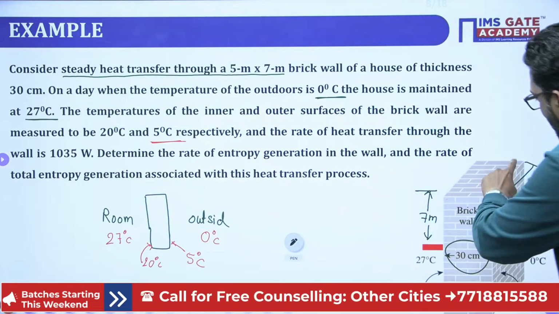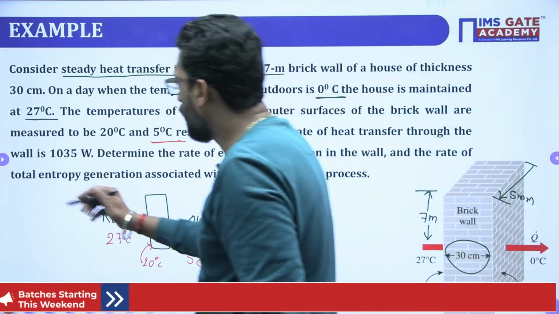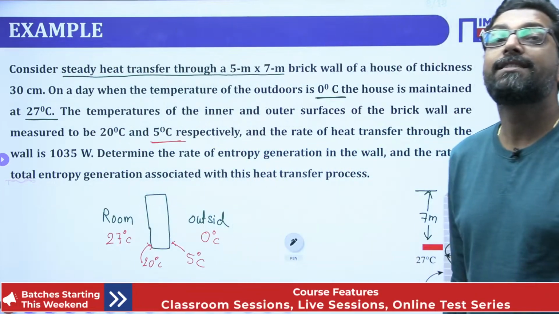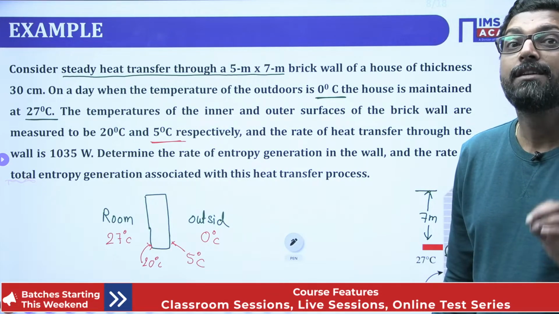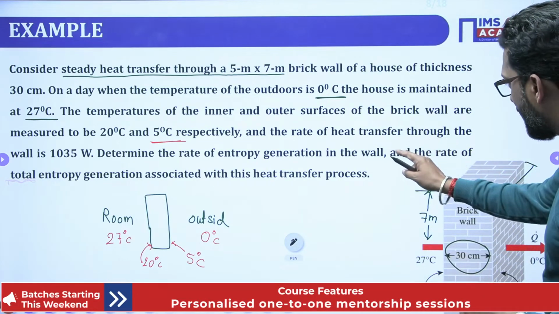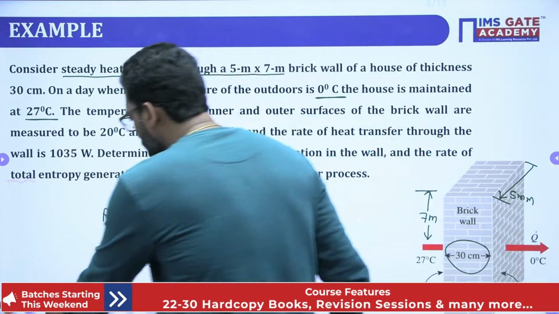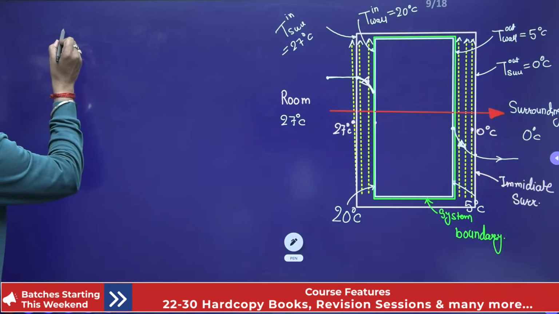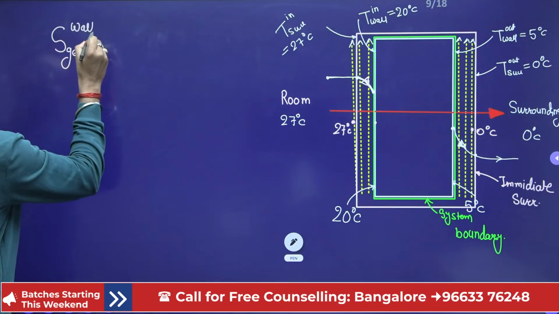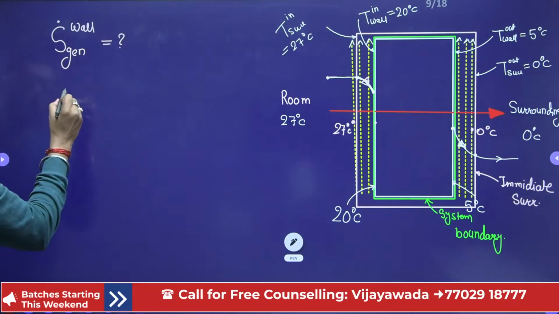So if we take this as our system, what is the total? When they ask for the total entropy generation, there must be a system as well as surrounding. This is the total entropy generation associated with the heat transfer. And the second question is the entropy generation in the wall. There are two things there. They are asking for the entropy generation rate through the wall, and the total entropy generation.